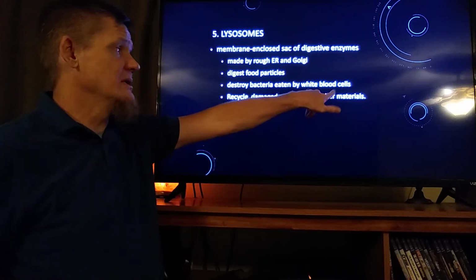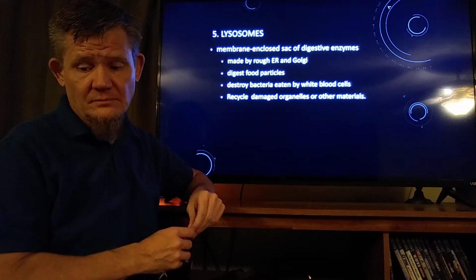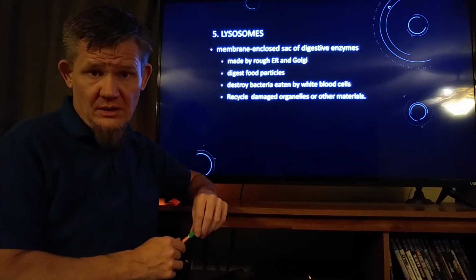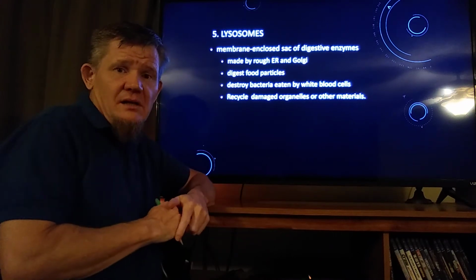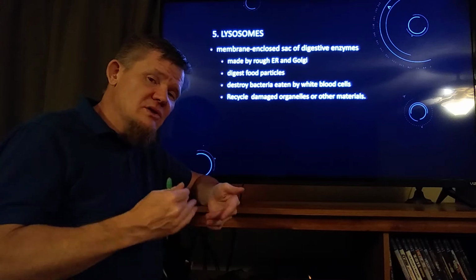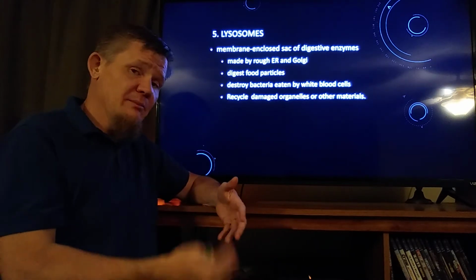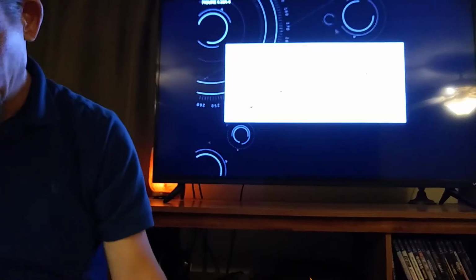And white blood cells, that's the part of your blood that is dedicated to your immune system. And they'll also recycle damaged organelles. There's not any extra room inside of a cell. So if you've got an organelle that's not doing its job, I've got to destroy it so that I can make a new one and put it in that spot. There's no extra room inside of a cell.